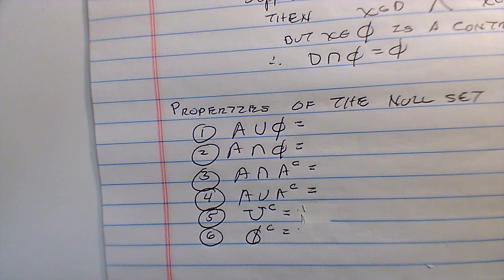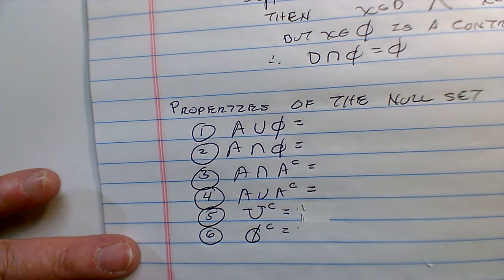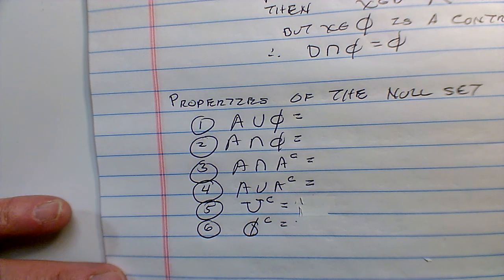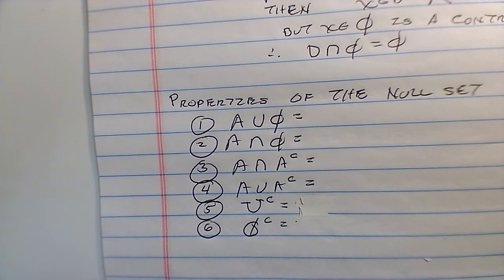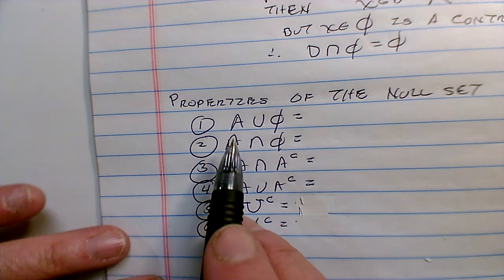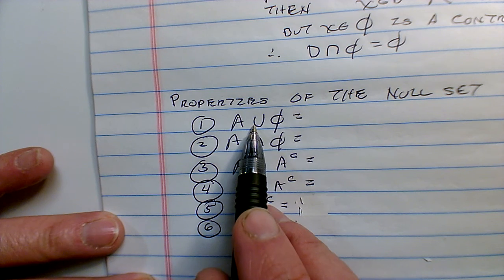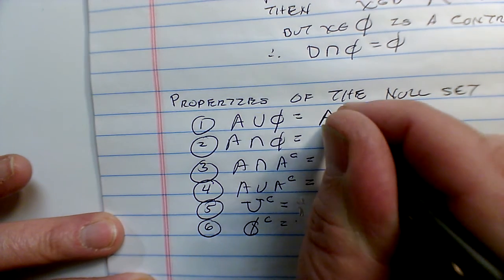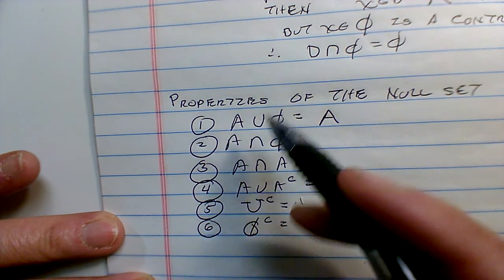This leads us, if we do these proofs by contradiction, to some really interesting properties that we would have with the null set. If I take any set and do a union with the null set, I get the original set back again.